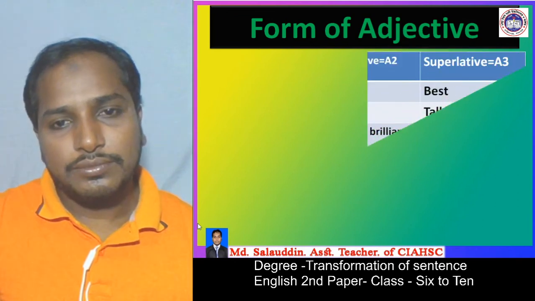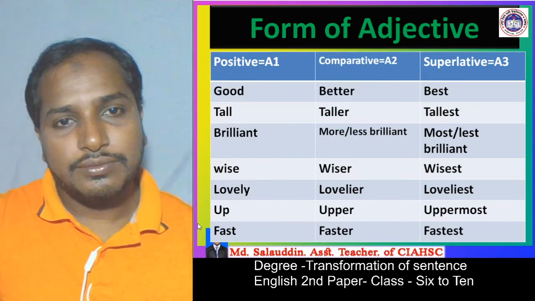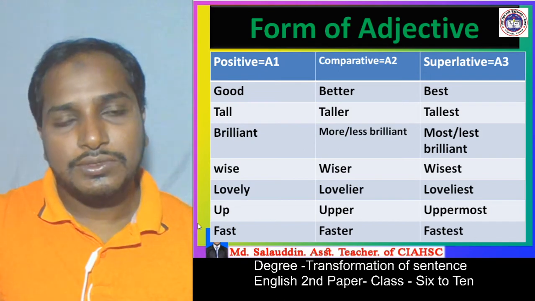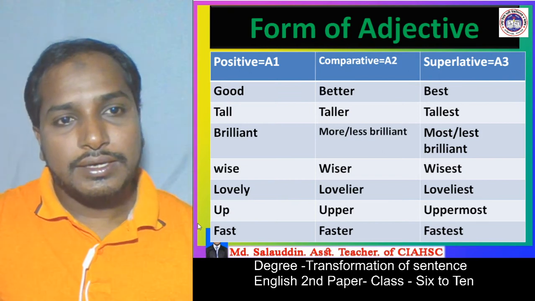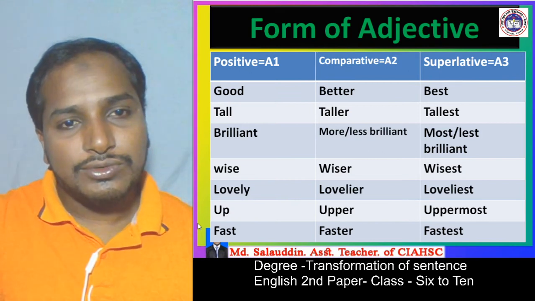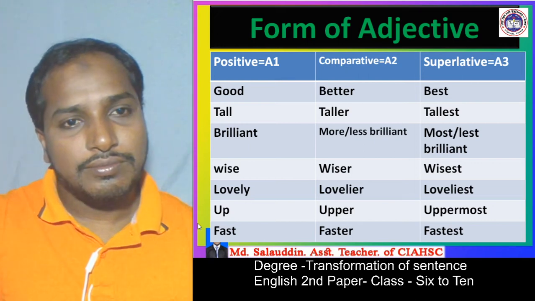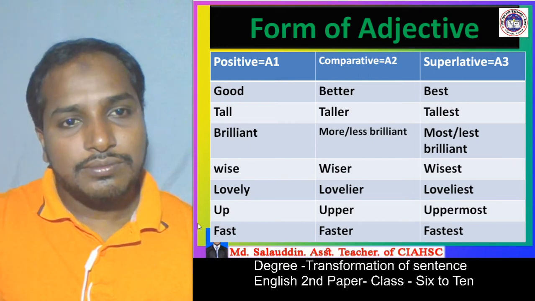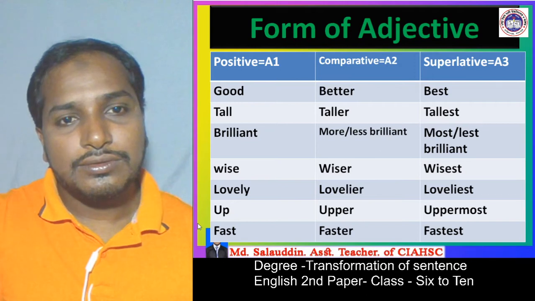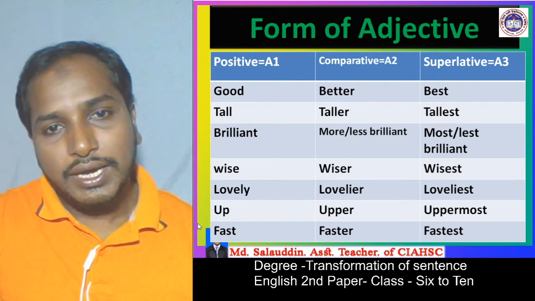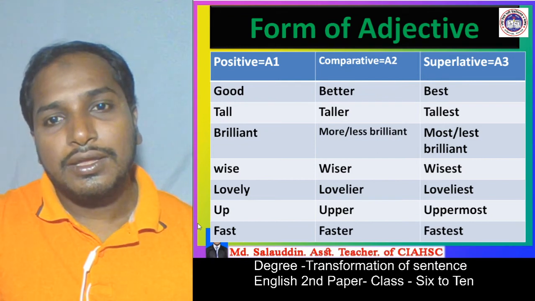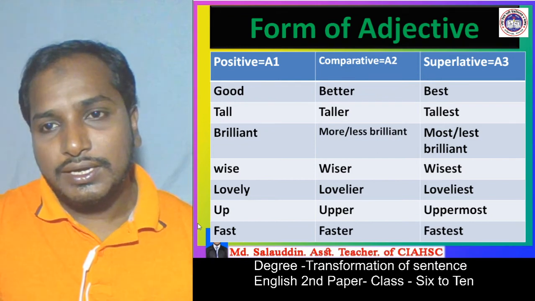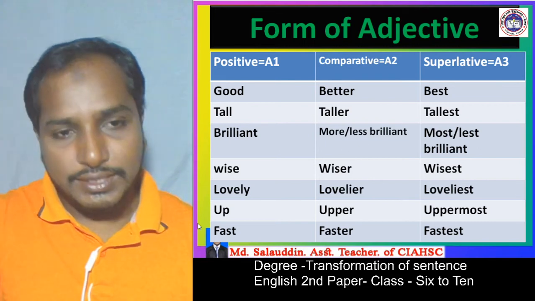Form of adjective. We also learned about it. Form of adjective is three kinds: positive, comparative, superlative. To remember, I present it and I use it in the structure of degree. Positive, we use A1 for it, and comparative we use A2 for it, and for the superlative form we use A3.